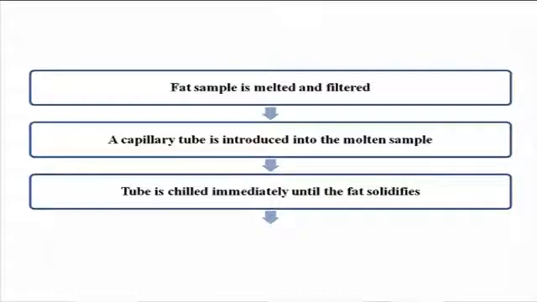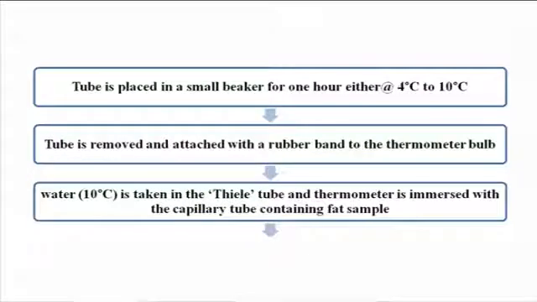The procedure for estimation of melting point of fats is as follows. The fat sample is melted and filtered. A capillary tube is introduced into the molten sample. The tube is chilled immediately until the fat solidifies. The tube is placed in a small beaker for 1 hour at 4 degrees Celsius to 10 degrees Celsius. Then the tube is removed and attached with a rubber band to the thermometer bulb.